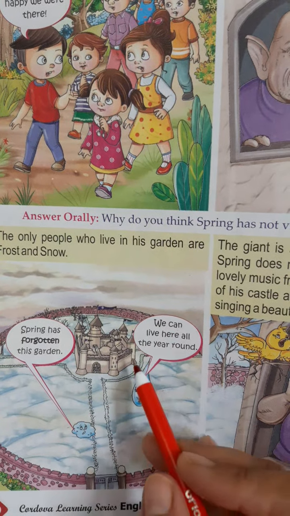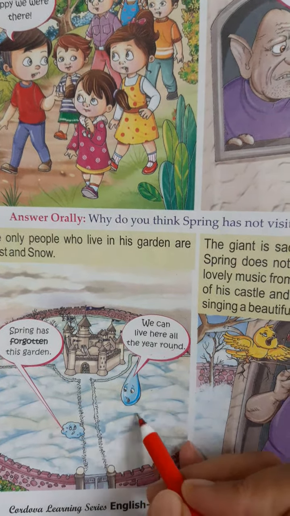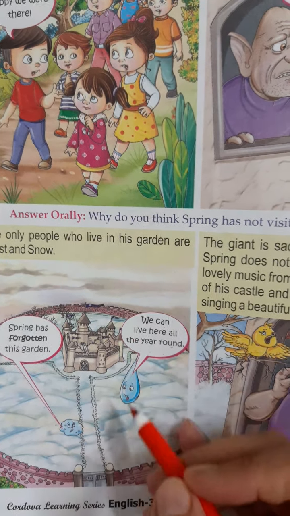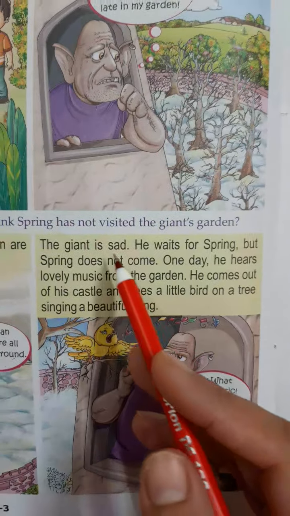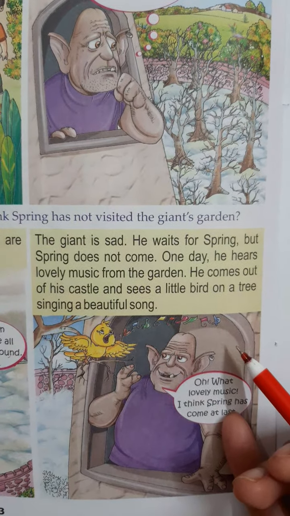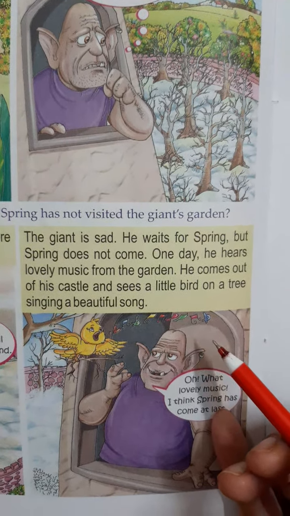We can live here all the year round. Now they say that as spring did not visit this garden the whole year, we can live in the castle. Now the giant is sad. Why is the giant sad? Because he was waiting for the spring season. Spring is really a beautiful season. He waits for spring, but spring does not come.